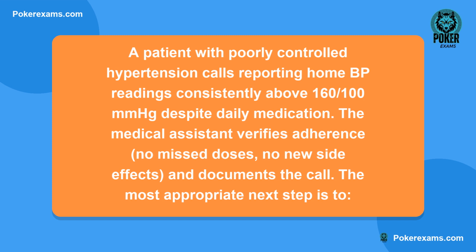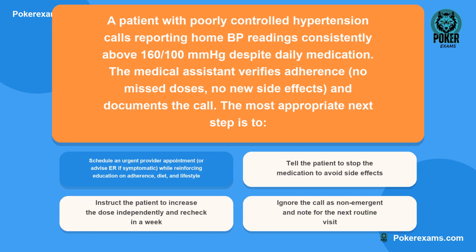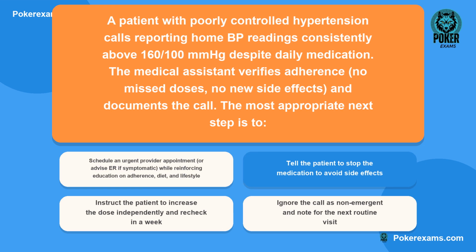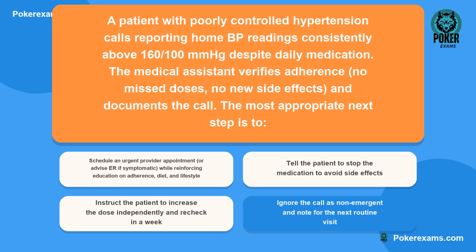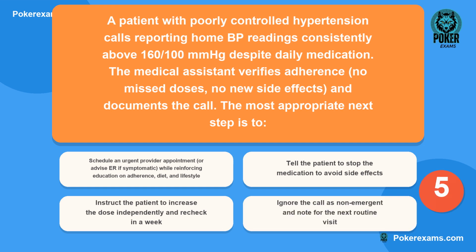The most appropriate next step is to: Is it A, schedule an urgent provider appointment or advise ER if symptomatic, while reinforcing education on adherence, diet, and lifestyle? Or B, tell the patient to stop the medication to avoid side effects? Could it be C, instruct the patient to increase the dose independently and recheck in a week? Or lastly D, ignore the call as non-emergent and note for the next routine visit?